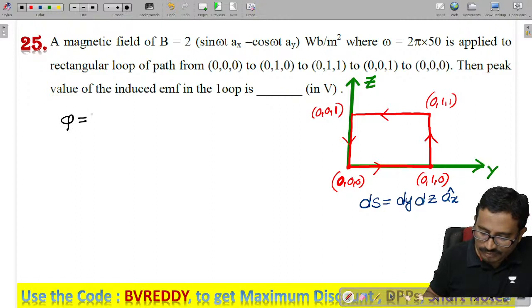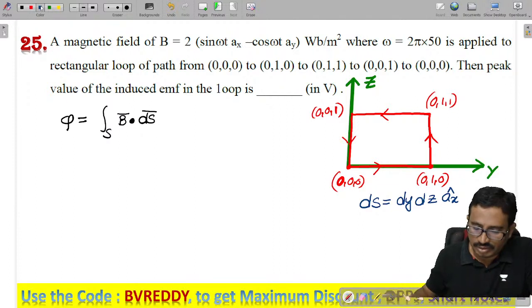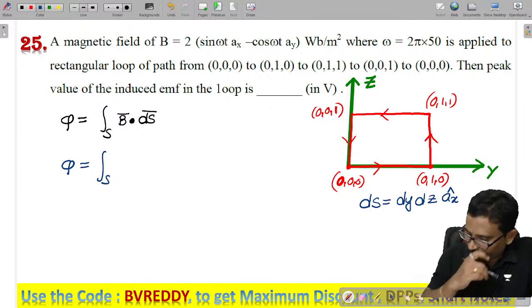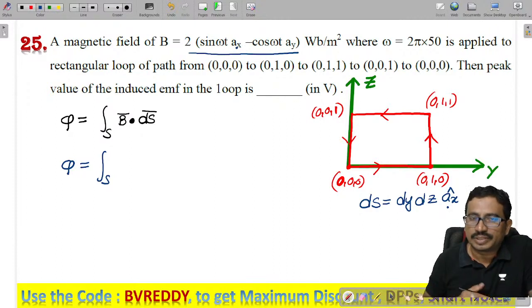Flux is the surface integration of B dot dS. So if I do B dot dS, ax dot ax is 1, and the remaining terms become 0.